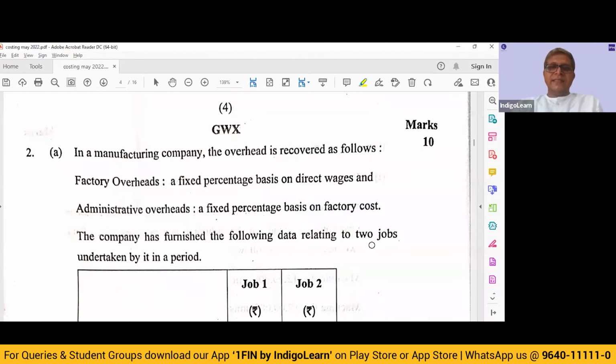Then let's look at question 2A. In a manufacturing company, the overhead is recovered as follows. Factory overhead, a fixed percentage based on direct wages.